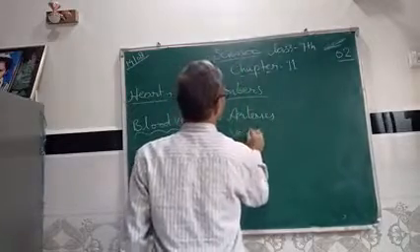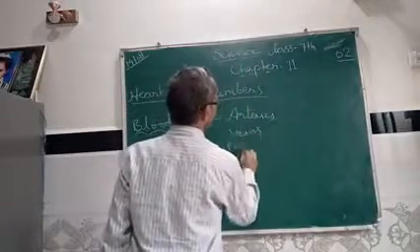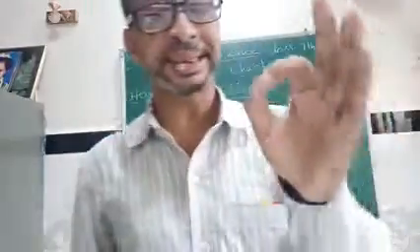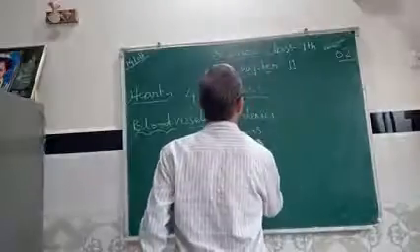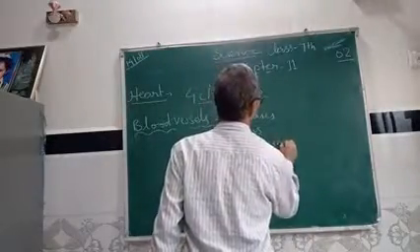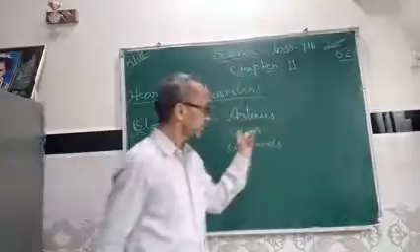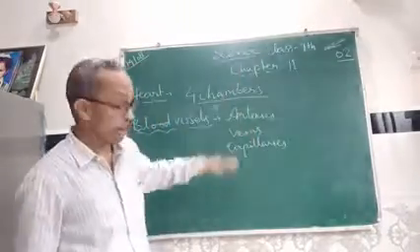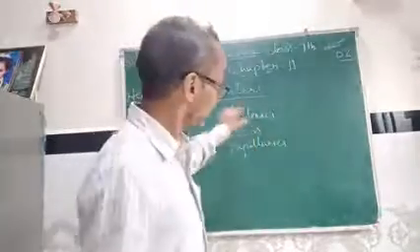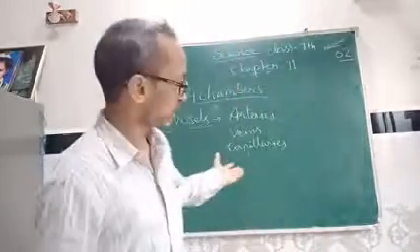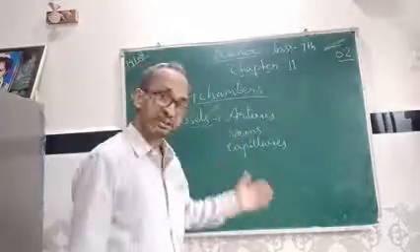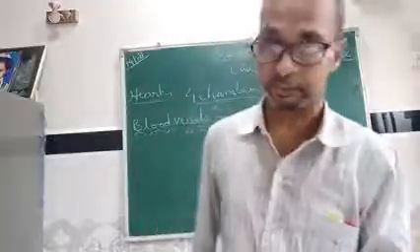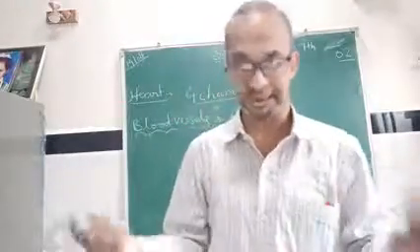Arteries, veins and capillaries. These three types of tubes run throughout our body, and they carry the blood. Some tubes carry oxygenated blood, some tubes carry deoxygenated blood, some carry water, different things.